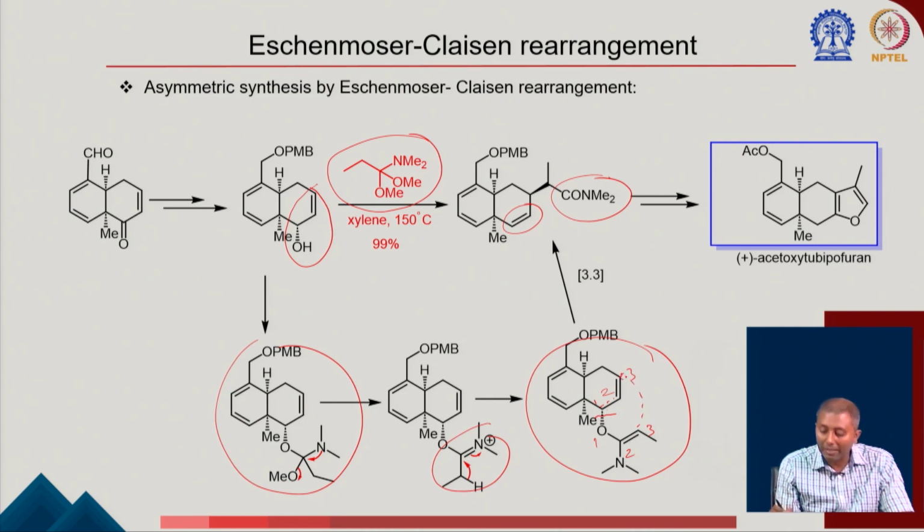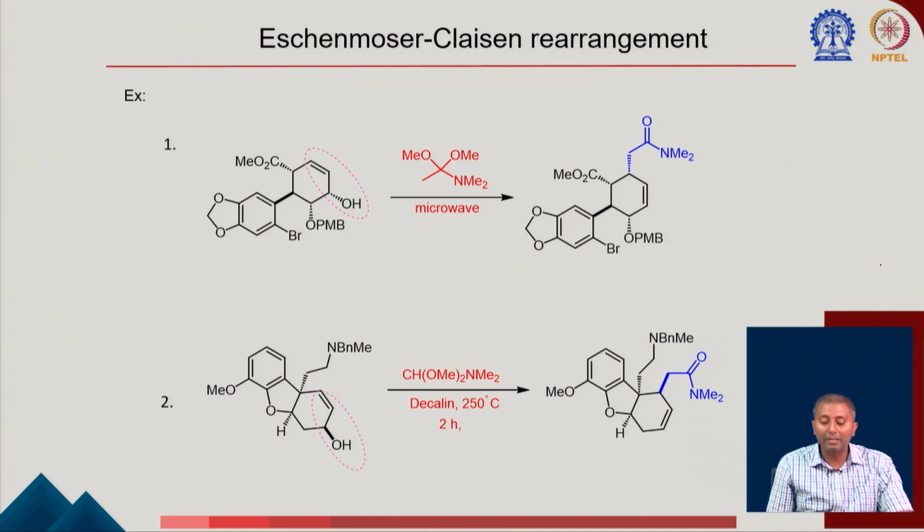Okay. So at the end it is going to form this compound, and the important part is that, if you see here, this is going to form on the above phase instead of the bottom phase to avoid some sort of steric interactions, and which can be finally converted to this natural product. There is another example here.